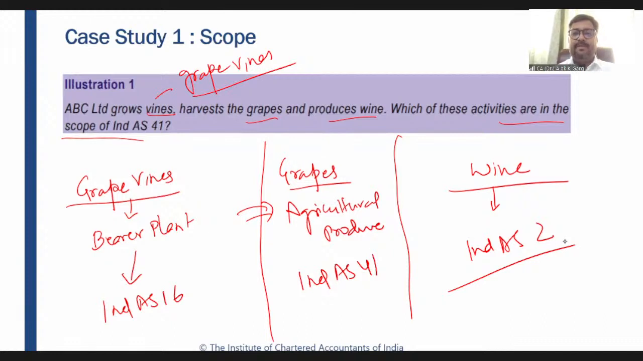Sairam, you are right. Only grapes are covered. Srinidhi, grape wine is a bearer plant. It will be covered under Ind AS 16. Right, Sheena? Simona, Mahendra, Srinidhi, Utkars, only grapes, which are agricultural produce, will be covered under Ind AS 41. Grape wine is covered under Ind AS 16. It is a bearer plant. Is it clear to everyone, guys? Shall I move on?